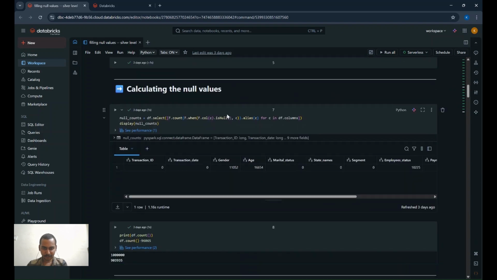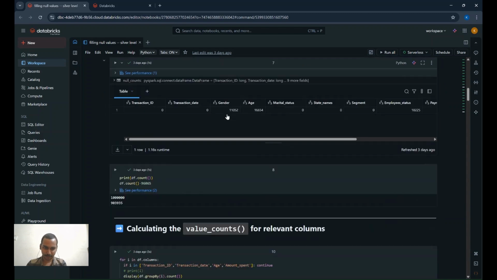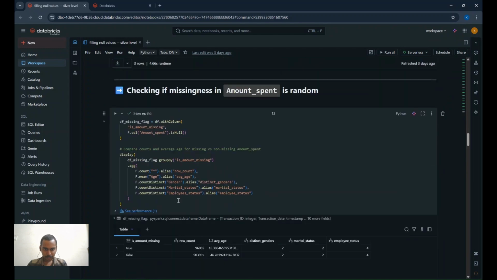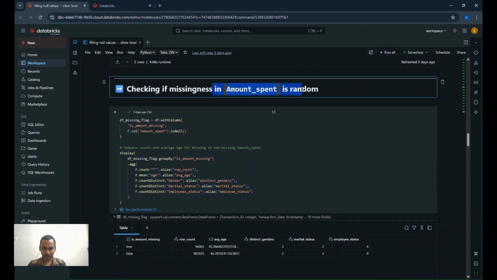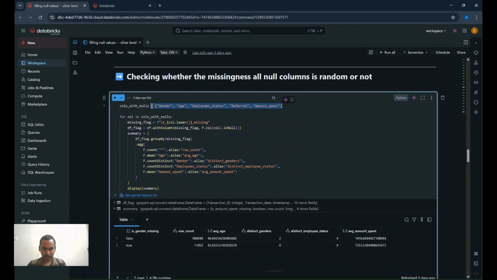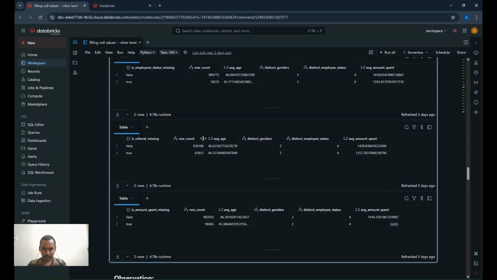Here I have filled the null values using the age bin mode imputation method. Here I checked whether the missingness of the data is random or not in just a single column. And here I checked for all the columns where null values are present. After checking, I came to know that the null values are not missing at random, but instead depend upon the average age and the amount spent.